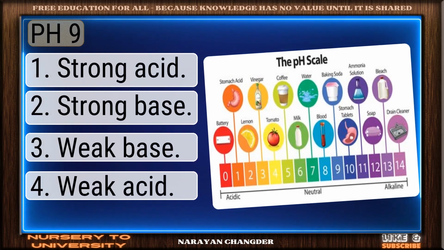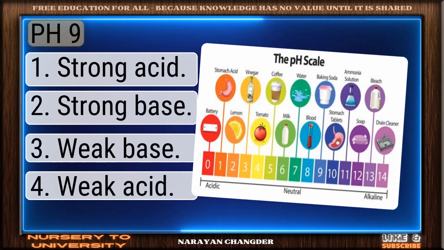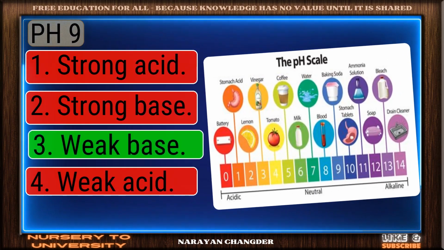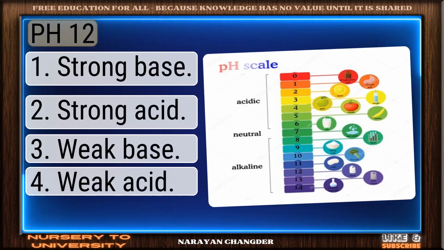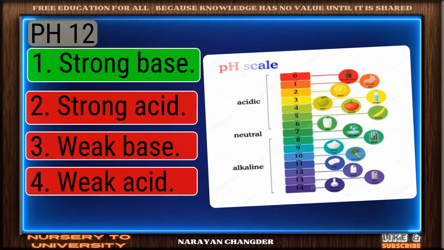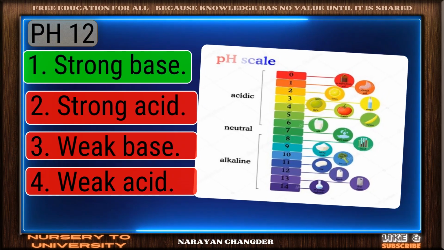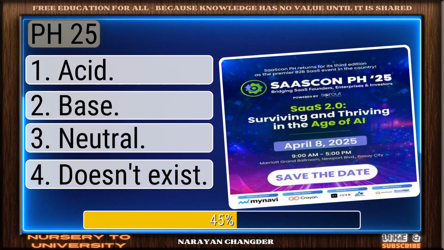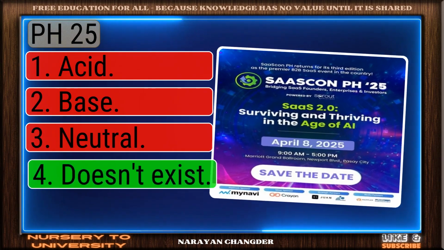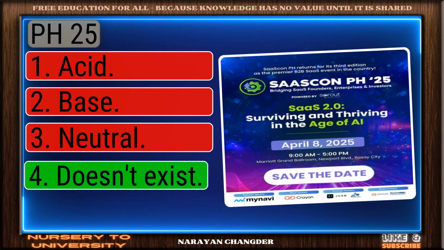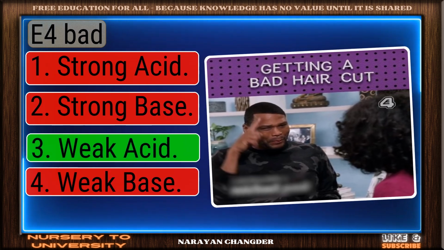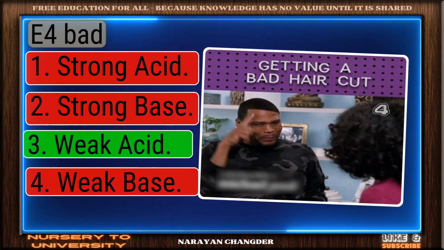Can you solve all these acid-base chemistry questions? pH 9? Valid point. Weak base is true. Correct response. Strong base is the most accurate answer. pH? Nice work. You chose "doesn't exist," and it is correct. Excellent. Weak acid is a brilliant choice.